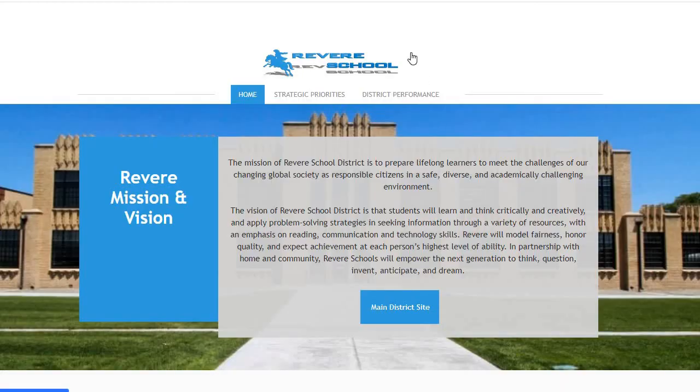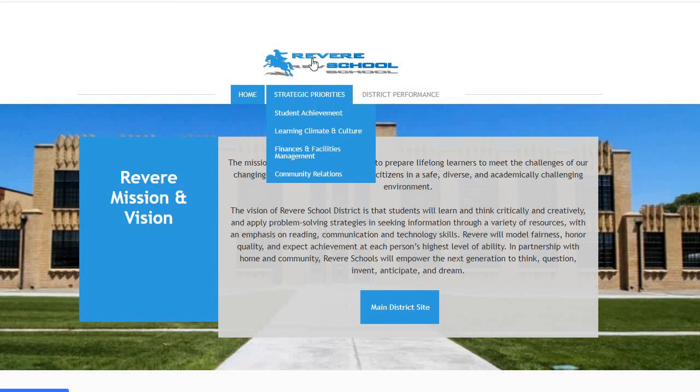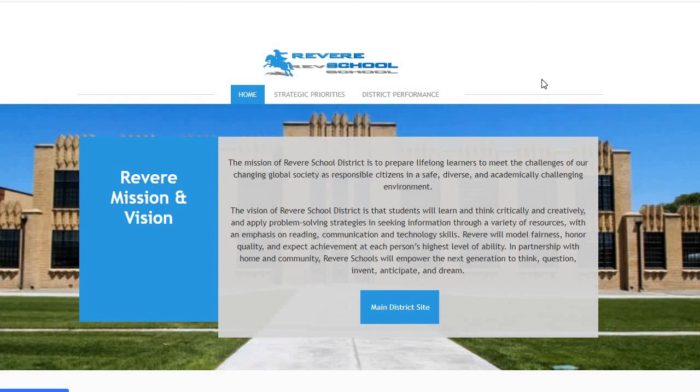And then finally we have Revere. And so again, different coloring, different strategic priorities listed, different logo. But the idea is that as we're looking to articulate accountability, we can have a consistent way of communicating this to the communities of the districts within the Northeast BOCES, but in a way that really reflects the strategic priorities of this district and contextualizes some of the data and information that are part of their accountability system.